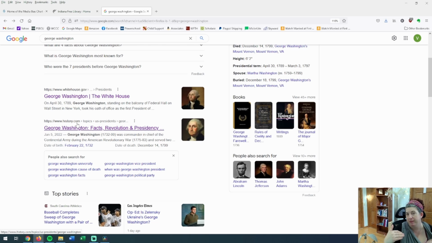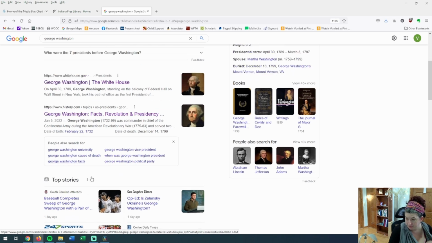We know that we can trust that source. Or is it something like joeschmoesblog.com? WordPress.com is going to be somebody's blog. So we don't want to necessarily use that in our research. If we want to quote an everyday person, then a blog's a great place to go. But not necessarily for facts and statistics.